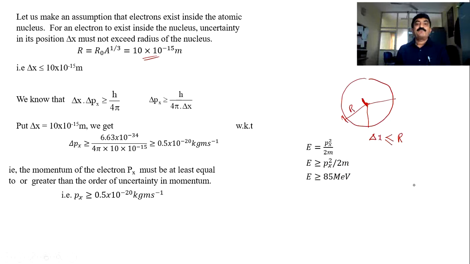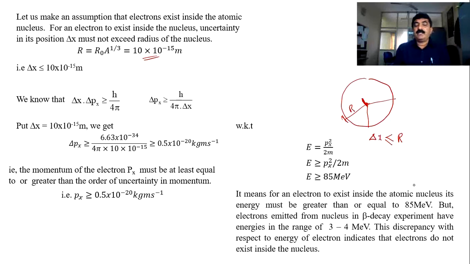That means if at all the electron is inside the nucleus, it must possess minimum, I am stressing this word, minimum energy of 85 MeV. That is one of the requirements for an electron to stay in the nucleus. Okay, if the electron is coming out from the nucleus, then it has to come with a minimum of 85 MeV. So if the electron is coming out from the nucleus, it should carry energy of 85 MeV.